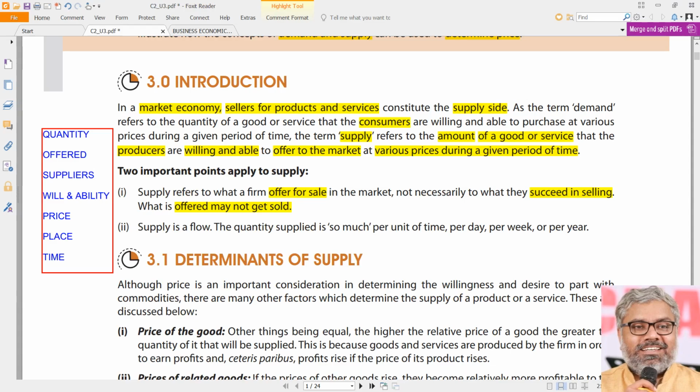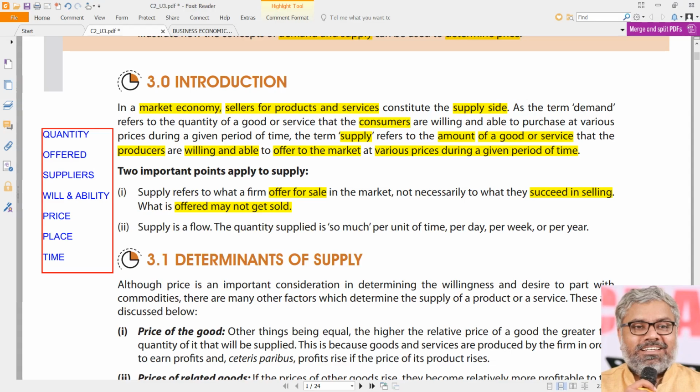But when it comes to supply, the supplier need not really sell it, whatever the quantity of goods and services which are offered for sale in the market. For services, it is a little different point, because for services there will not be any stocks. So let us stick our discussion to goods so that it will be easier to understand the concept. Whatever the goods are offered for sale, they constitute supply.